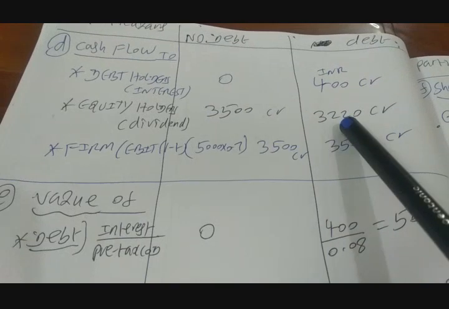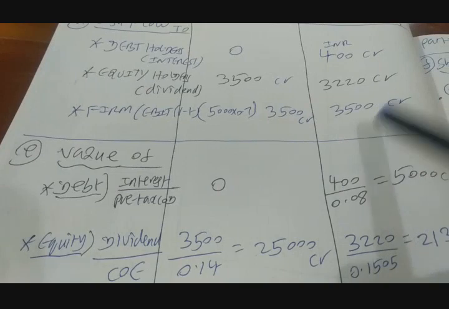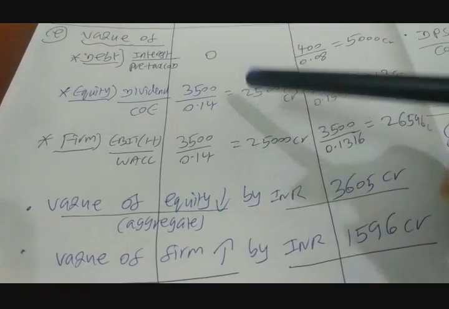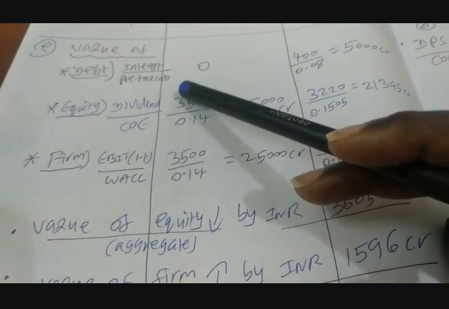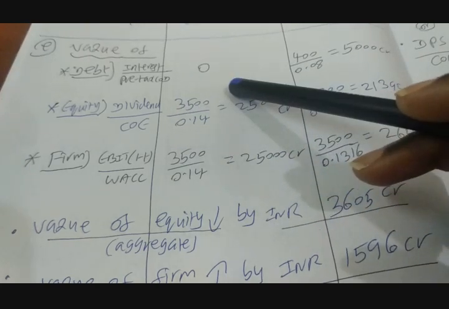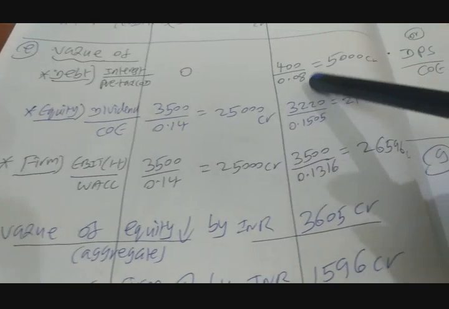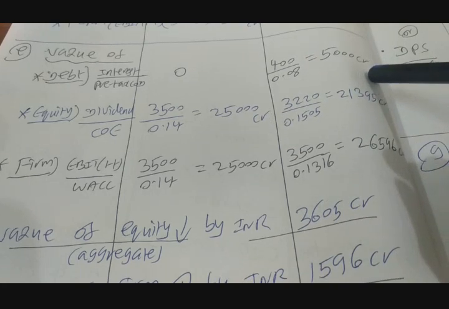Cash flow decreases for equity holders in aggregate, whereas firm cash flow remains at the same level, right? So let's go for the last but one, value of debt, equity and firm. Value of debt is computed by the formula interest by pre-tax cost of debt. When there is no debt it is 0. When there is debt it is 400 by 0.08 gives us the value of debt at 5000 crores.